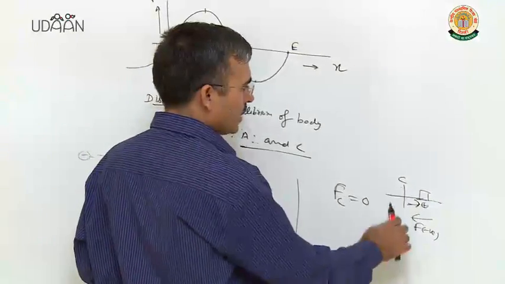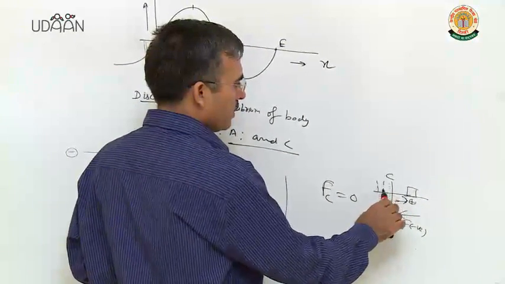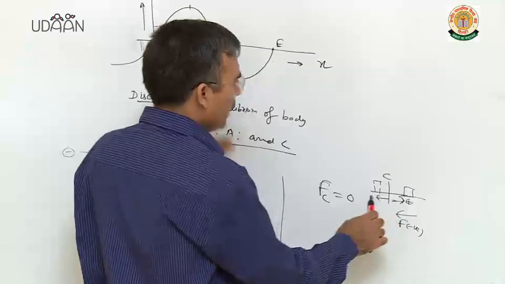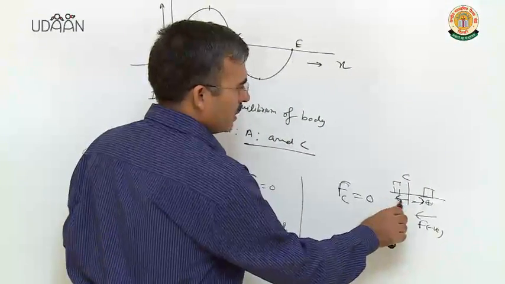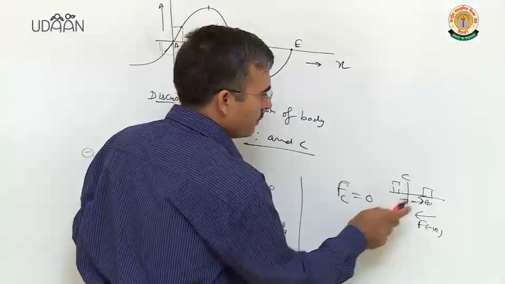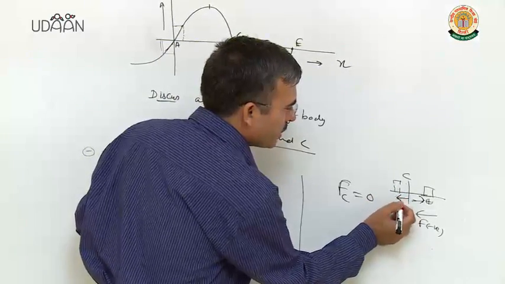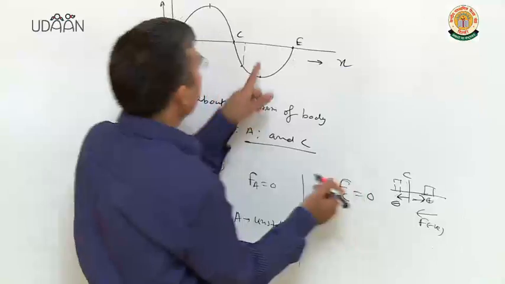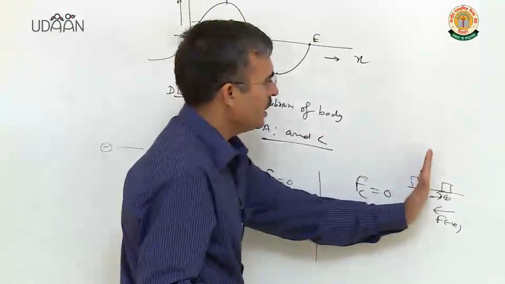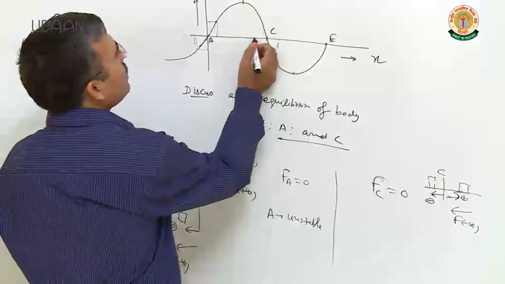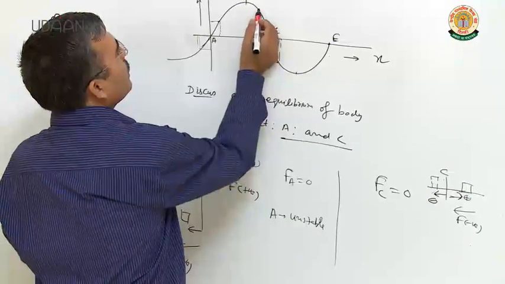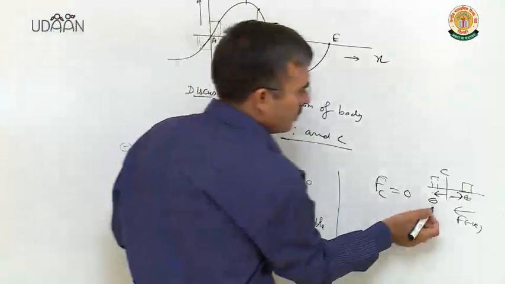Or if you displace it towards the left of C, then clearly displacement is negative with respect to C. Now the force is clearly positive.